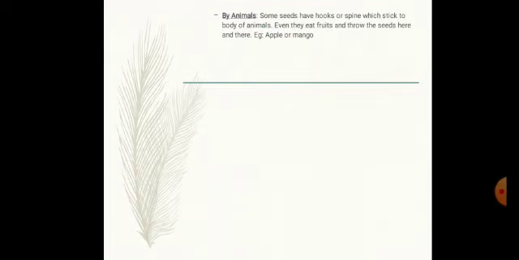Another factor that is responsible for dispersal of seed is animals. Some seeds have hooks or spines which stick to the body of an animal. Animals also eat fruits and vegetables and throw the seeds here and there. For example, apple or mango.